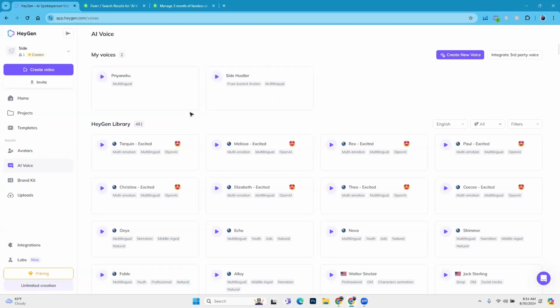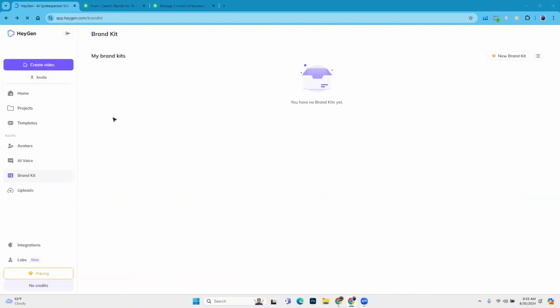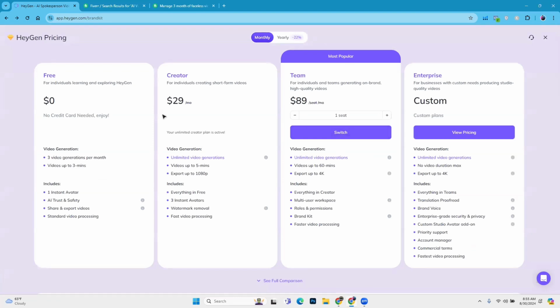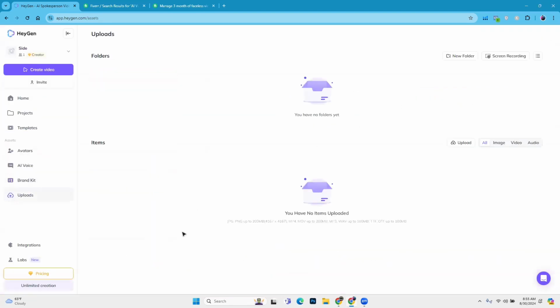We can also do collaboration stuff. Then there is a brand kit. So what is a brand kit? Let me click on the brand kit first. Let me refresh it. In brand kit, you can create a new brand kit, but you need this plan. So just forget about it. Don't do anything. Then there is uploads. You can upload your items. If you want to upload your recording, you can upload here.